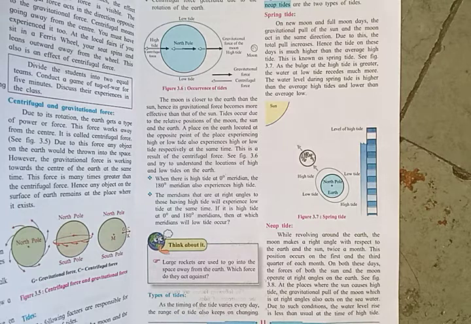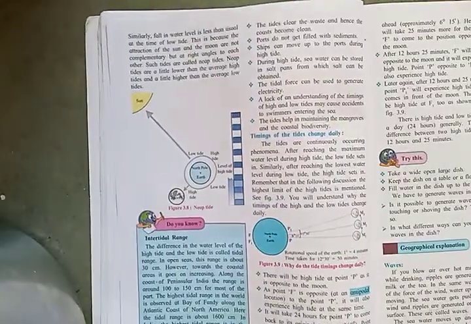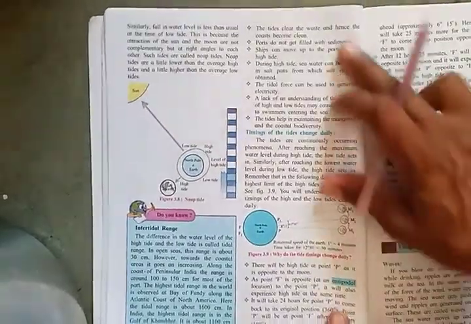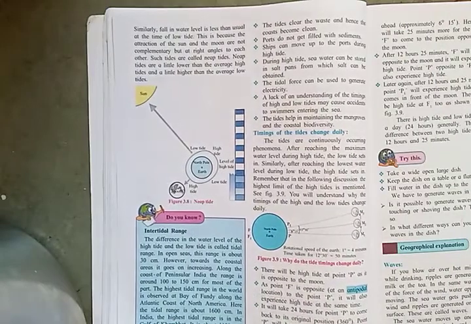The places where the sun causes high tide, the gravitational pull of the moon, which is at right angles, also acts on the sea water. Due to such conditions, the water level rises less than usual at the time of high tides. Now see, similarly, the fall in the water level is less than usual at the time of low tide.